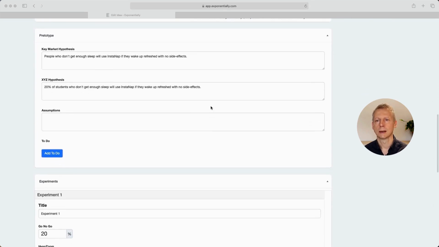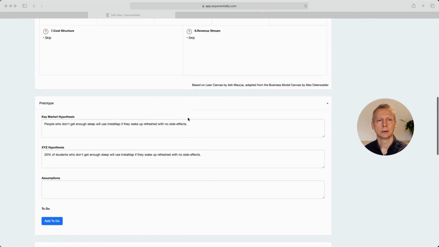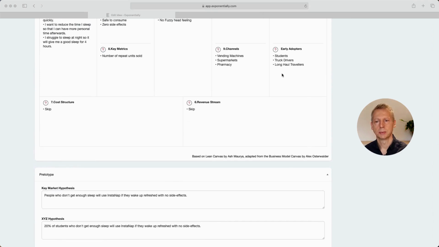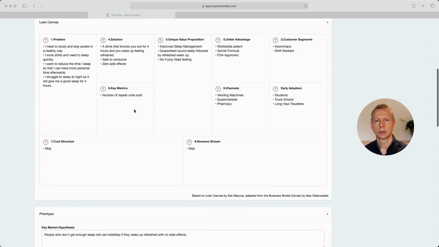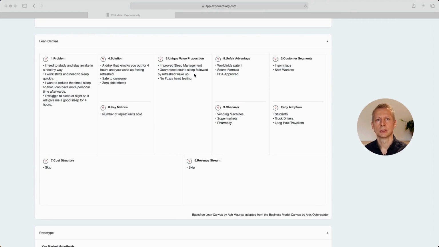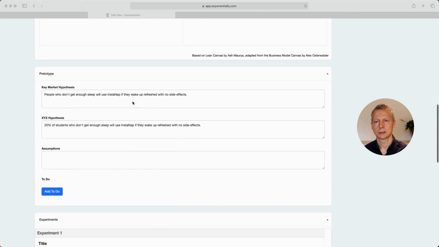What I've said here is the key market hypothesis: people who don't get enough sleep will use Instanap if they wake up refreshed with no side effects. So how did I get that? Well, pretty simple. I took the early adopters, which is the people, and I took the solution and the unique value proposition, and I combined those two, and that normally gives us the key market hypothesis.